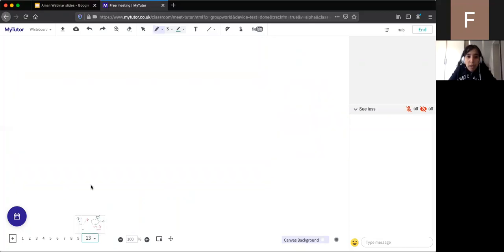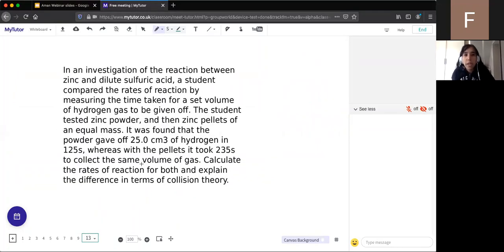So let's do a question then. In an investigation of the reaction between zinc and dilute sulfuric acid, a student compared the rates of reaction by measuring the time taken for a set volume of hydrogen gas to be given off. So what is formed when we react zinc and sulfuric acid? We've been told hydrogen gas. What's the other product? Zinc sulfate. Excellent. So it'll be zinc sulfate and hydrogen that's produced.